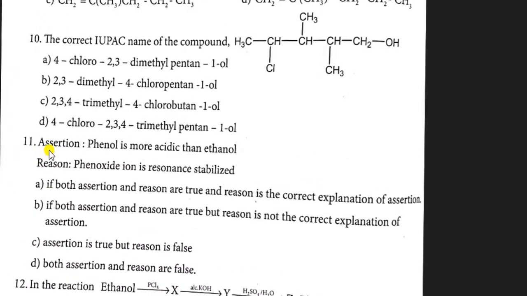Question number 11. The statement assertion: phenol is more acidic than ethanol, and the reason: the phenoxide ion is resonance stabilized. So according to the first statement, phenol is more acidic than ethanol.